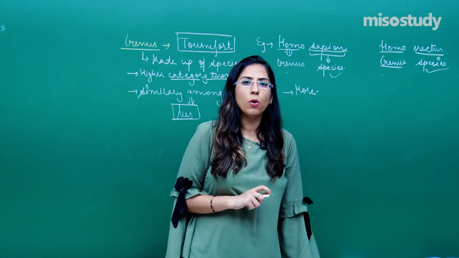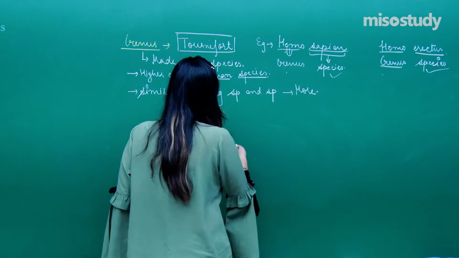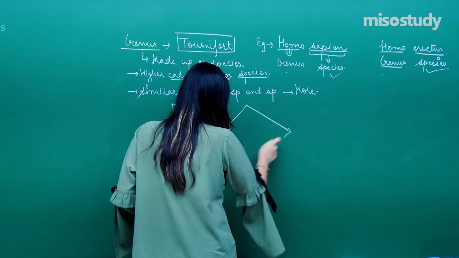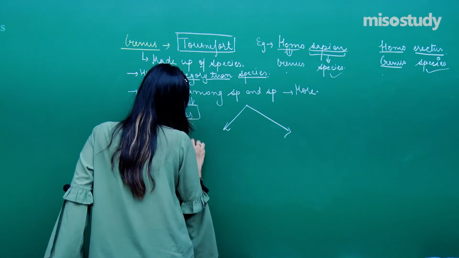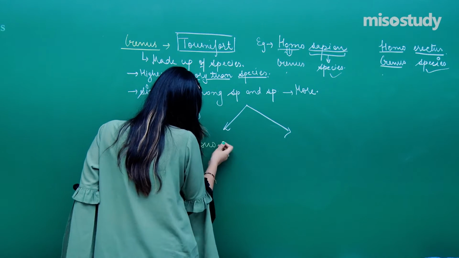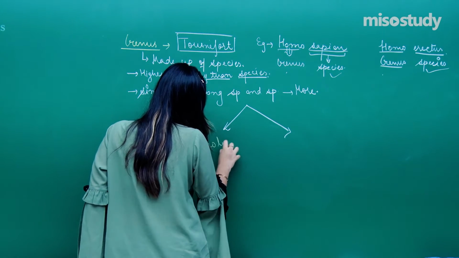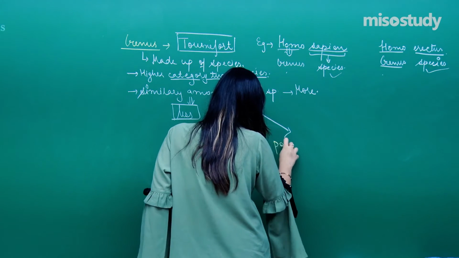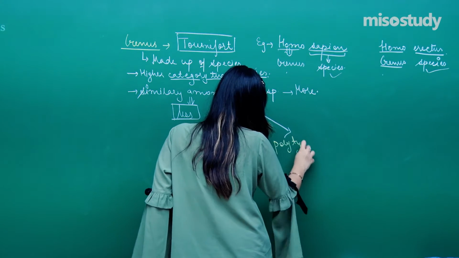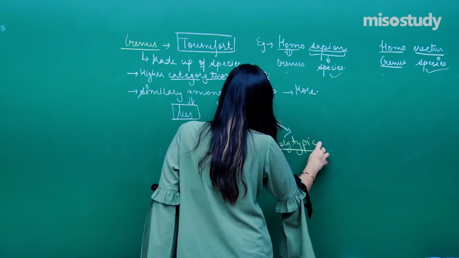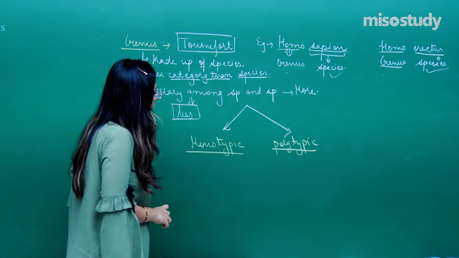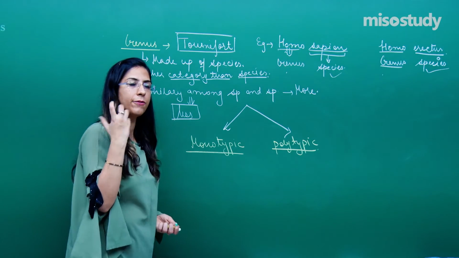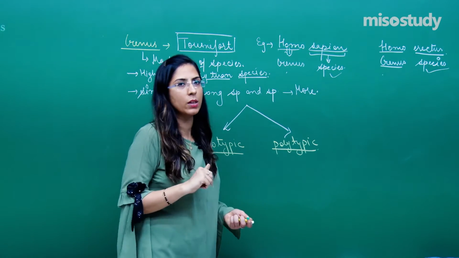Now, one more thing to talk about species and genus. Genus is further of two types. One is called monotypic and the second is called polytypic. Now the question arises, what do you mean by monotypic and polytypic? Monotypic means those genus which have only one species with them.